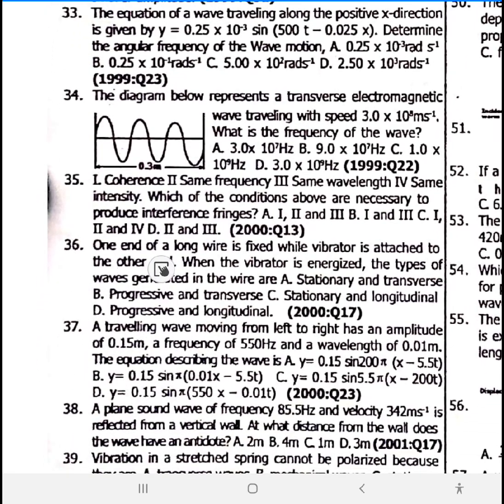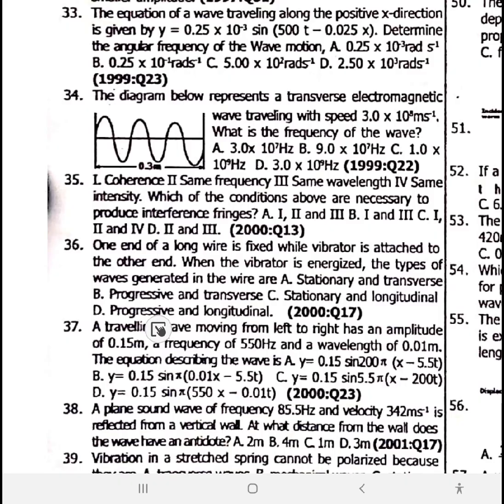36. One end of a long wire is fixed while the vibrator is attached to the other end. When the vibrator is energized, the type of wave generated in the wire is... 36. The waves are stationary and transverse.